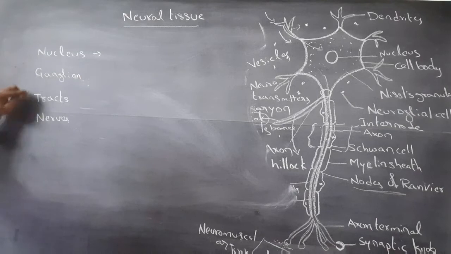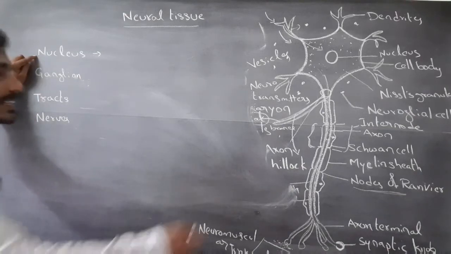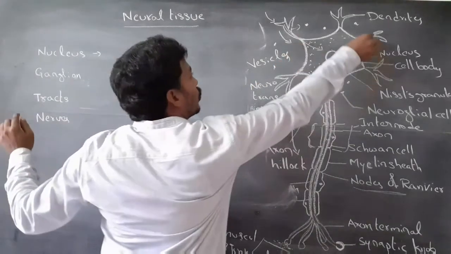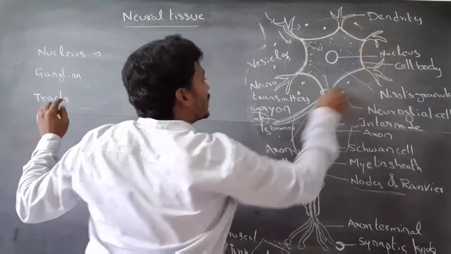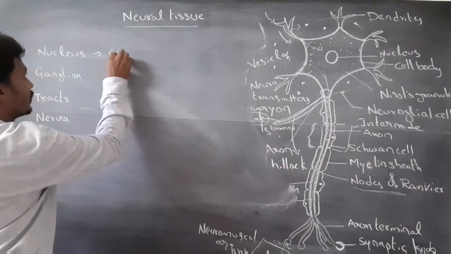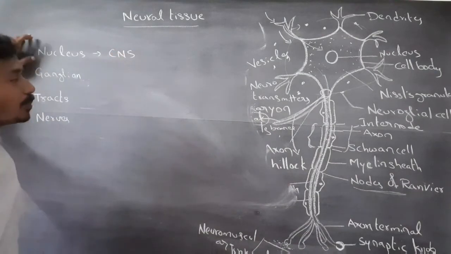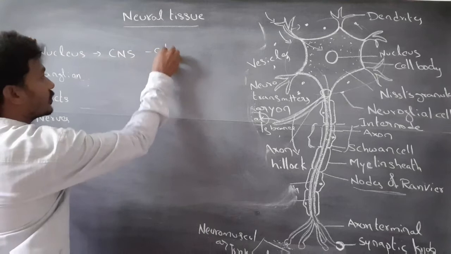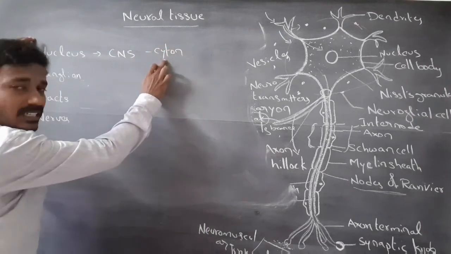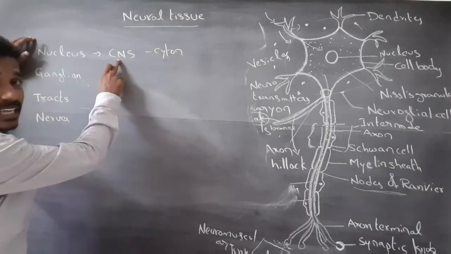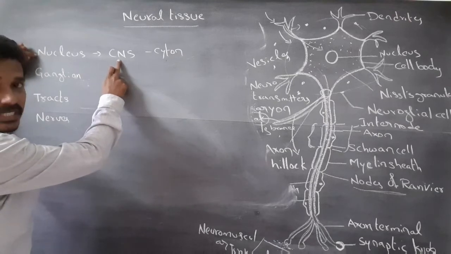Nucleus, ganglion, tract, nerves. A group of cytons present in the central nervous system is called nucleus.